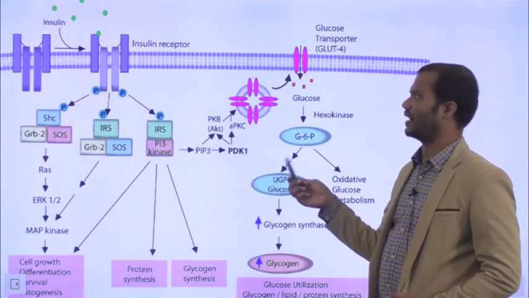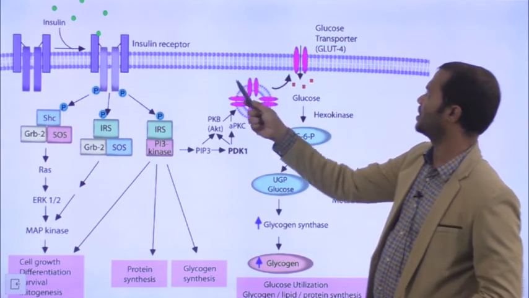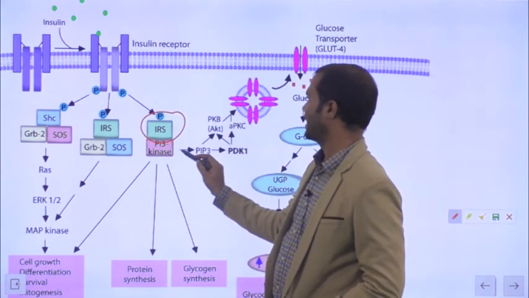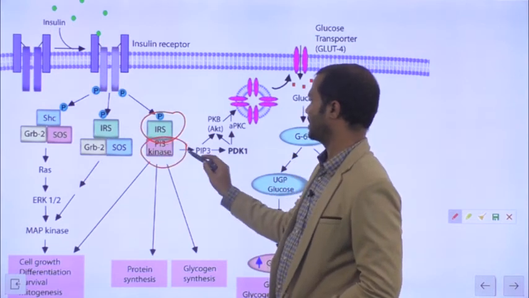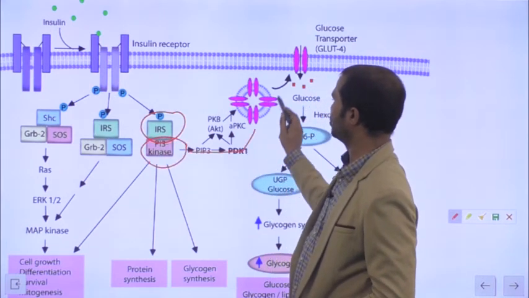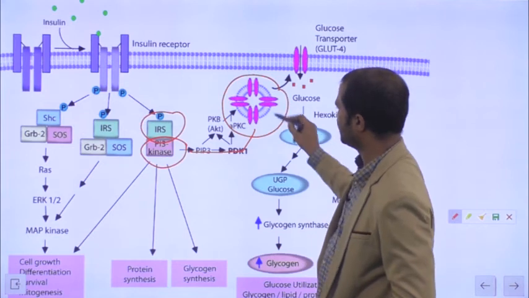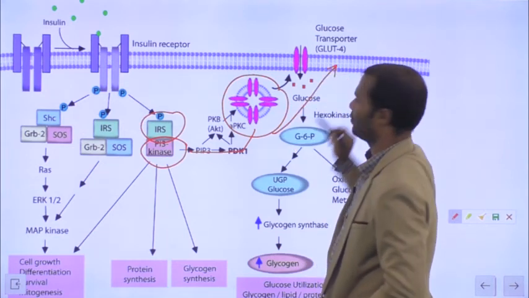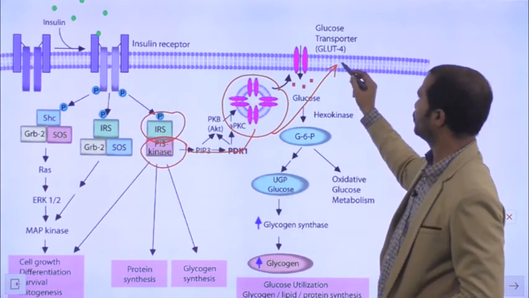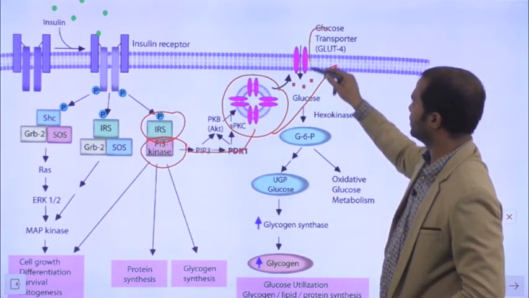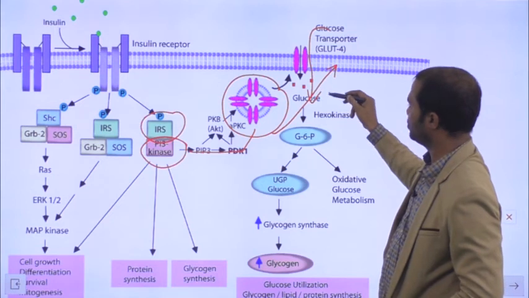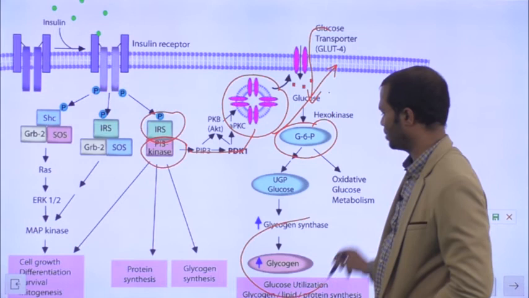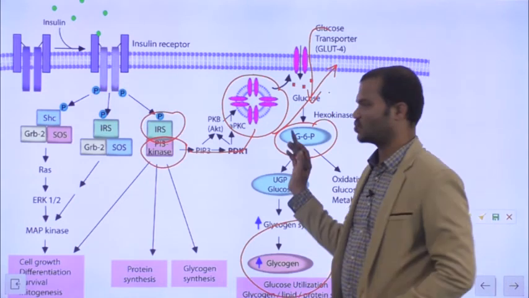Once the insulin receptor binds, it activates the IRS protein. Now the IRS protein activates PI3 kinase, which will lead to export of GLUT4 transporters onto the plasma membrane. Now the GLUT4 transporter moves the glucose into the cell. Glucose is converted into glucose 6-phosphate, which is ultimately made into glycogen. So this is one pathway.